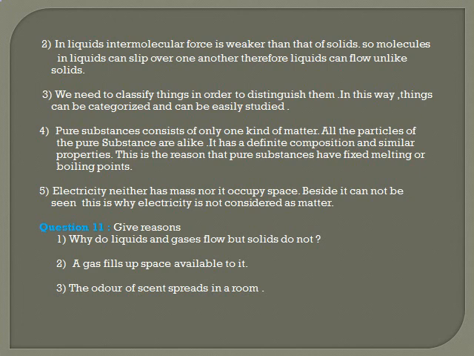Now moving to question number 4. Pure substances have fixed melting or boiling point. Say children, if any substance is made up of 2 or 3 types of particles, then every particle, every element has its own MP or BP, that is melting point or boiling point. But pure substances consist of only one kind of matter. All the particles of the pure substance are alike. It has a definite composition and similar properties. This is the reason that pure substances have fixed melting or boiling point.